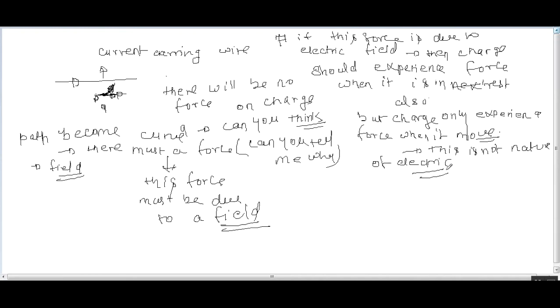We call this field, which exerts a force when a charge is in motion, the magnetic field.